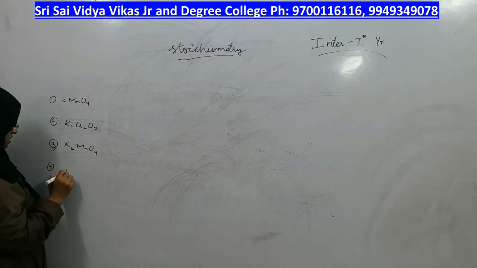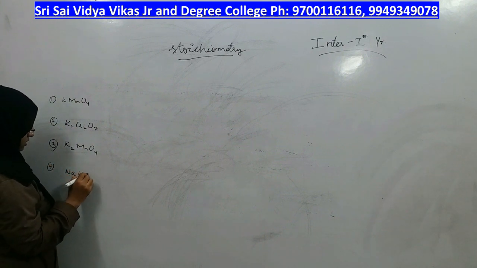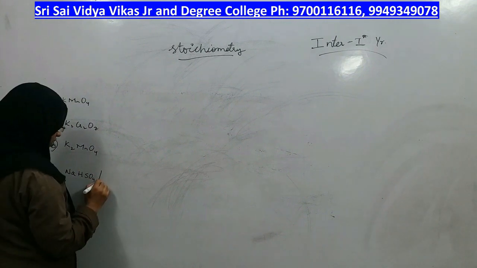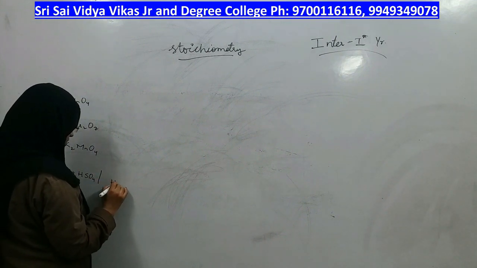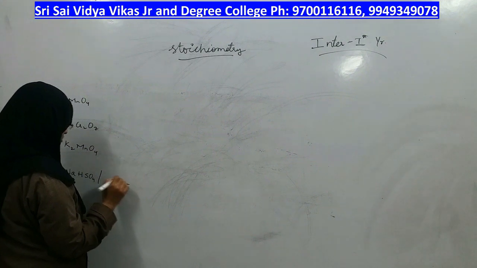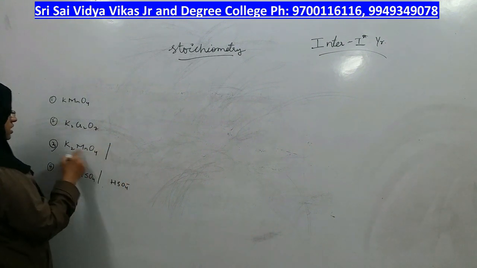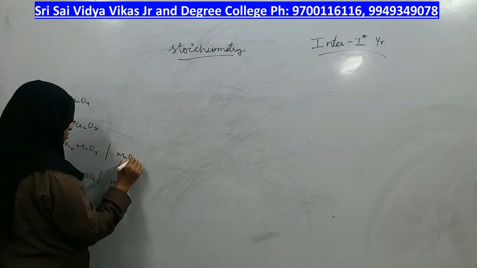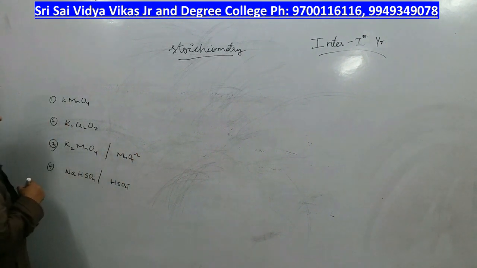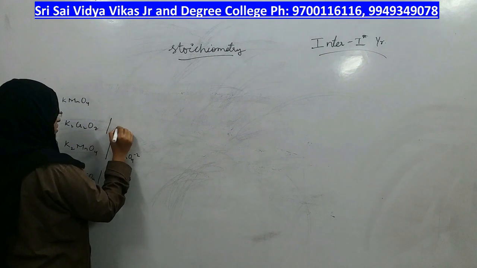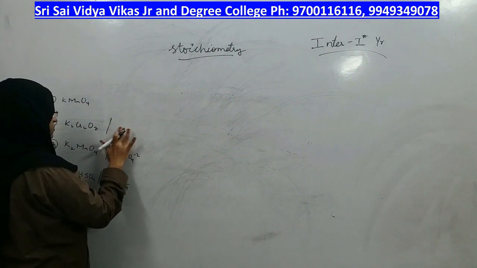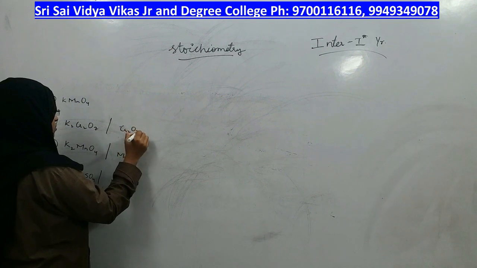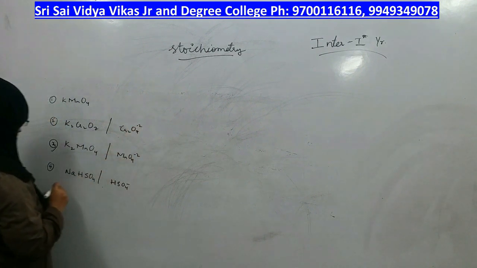Next is NaHSO4, or you can take HSO4 minus. K2MnO4 means MnO4 minus 2 also you can take, or if you remove K2, if you ionize, Cr2O7 minus 2.